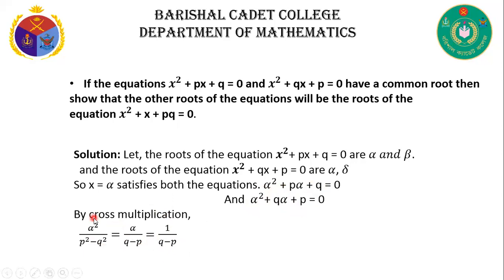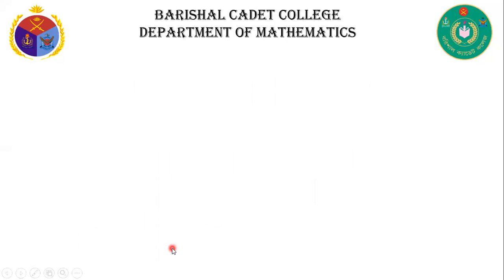Again I repeat, by cross multiplication, alpha square by p square minus q square is equal to alpha by q minus p, and when we consider 1, then 1 by q minus p. Now from the second and third ratio, we can write alpha by q minus p is equal to minus 1 by q minus p. That means q minus p cancels, then we can write